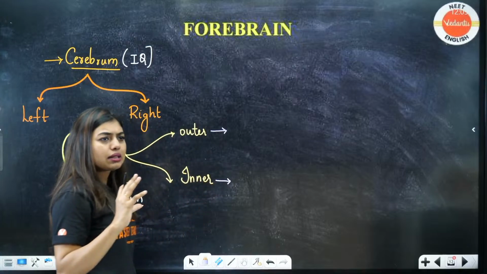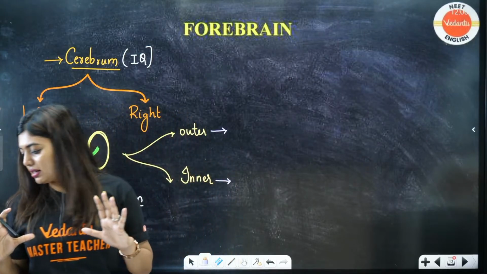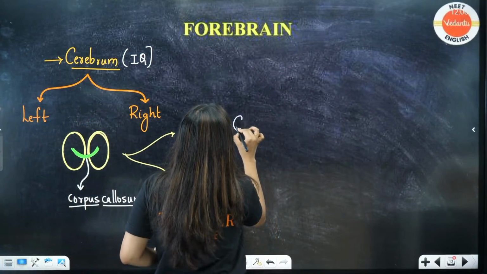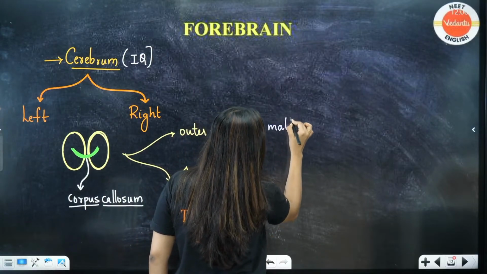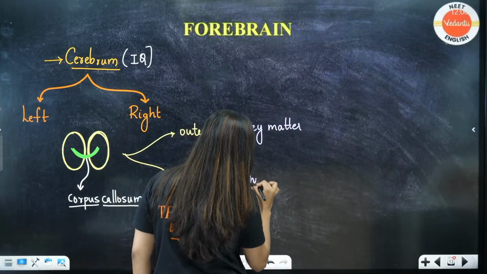Okay, now some matters are there. Some white matter is there, some gray matter is there. Got it, all of you? Yes, ma'am. Okay, some of you are already telling it. So, the outside is covered by gray matter and the inside is covered by white matter.